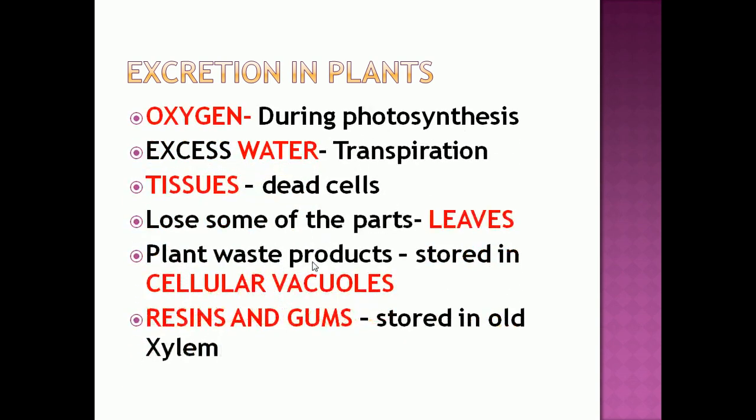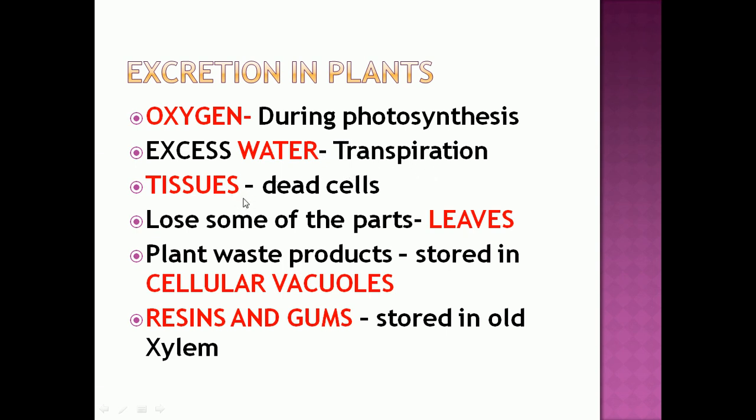Now we are going to see excretion in plants. In plants, oxygen will not be taken in, it will be released out during photosynthesis. So plants do not have a specialized organ for excretion. Excess water will be removed in the form of water vapor. That process is called transpiration.